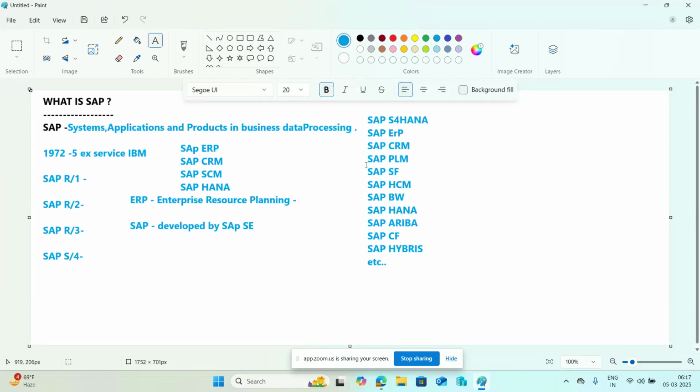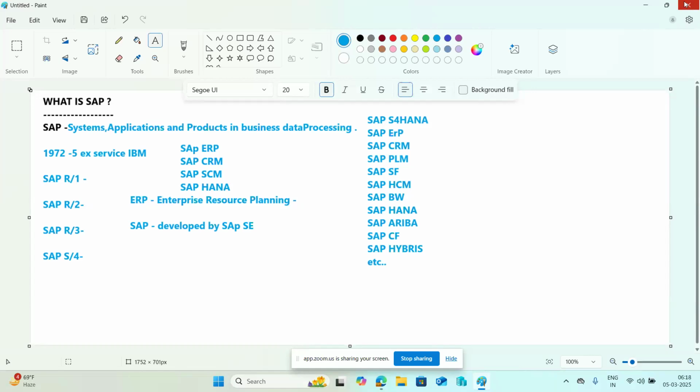SAP is a German multinational software company that develops and sells ERP software. ERP is part of SAP, a product of SAP that is used by many organizations worldwide. They are using the ERP. SAP is a leading ERP software. Nowadays, many companies, organizations, and business processes are using SAP for their business. That is the main thing here.